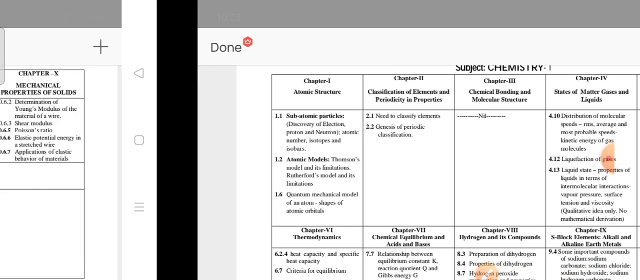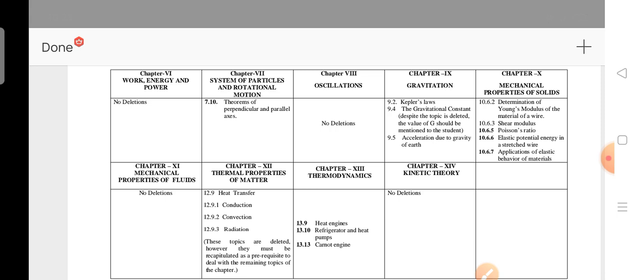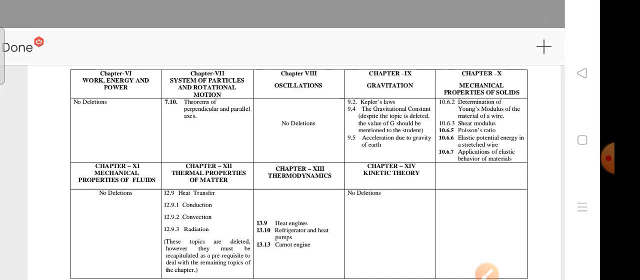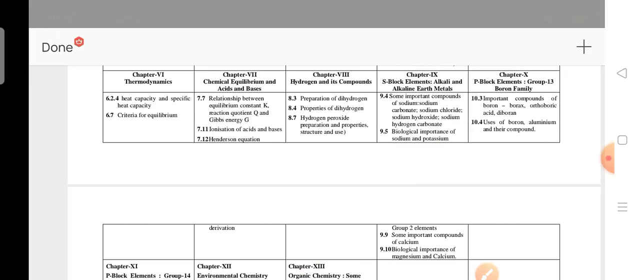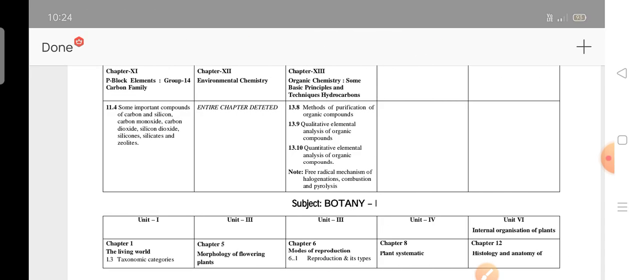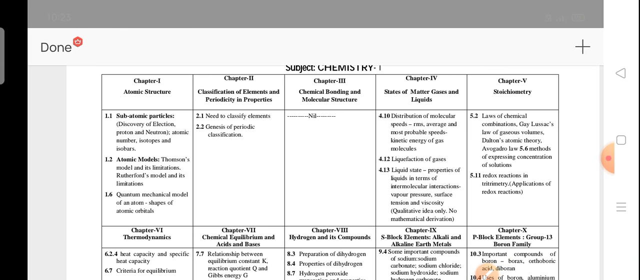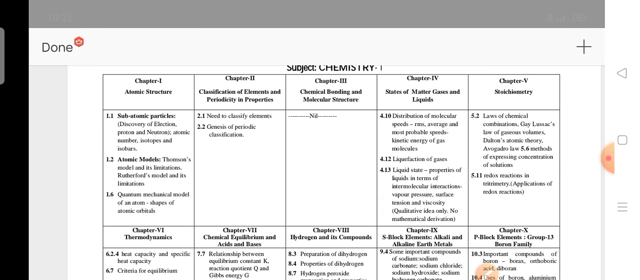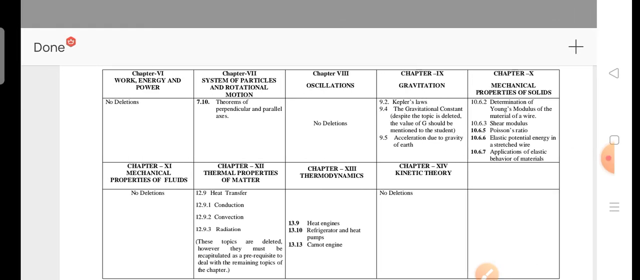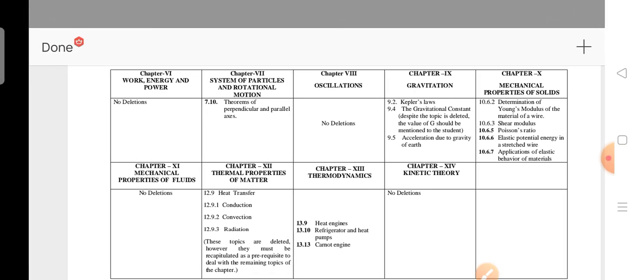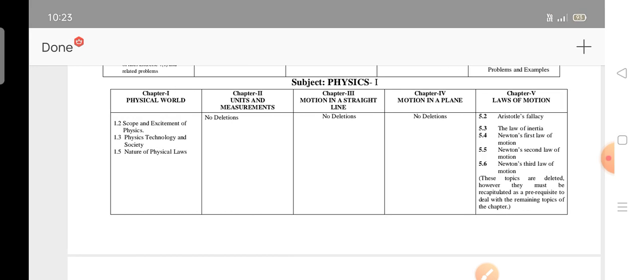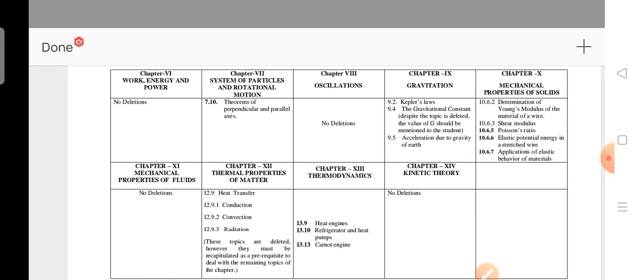Next, how many units are there? Okay, wait.